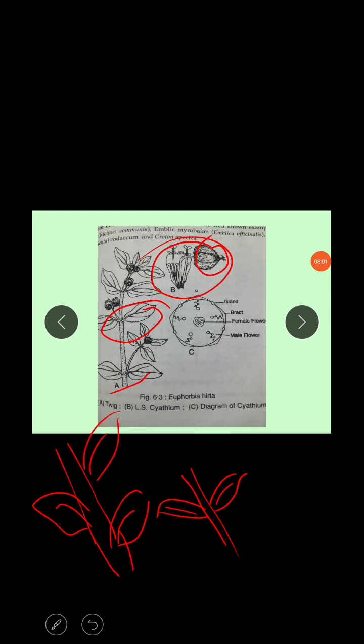Next, I'll go with sepals and petals. Here there is no difference between petals and sepals. Only the perianth is present. Perianth is nothing but both petals and sepals together. The perianths are mostly in one whorl. This is the perianth, and I will show another. This is the perianth. Okay, this is another plant, Croton.